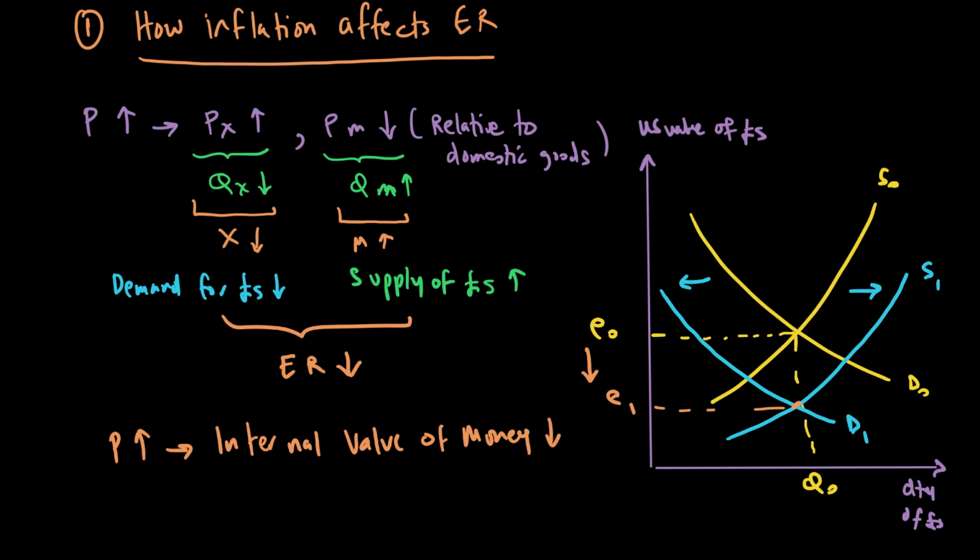But at the same time, because the internal value of money is going down, your exchange rate also goes down, which means your external value of money also falls. So a higher price level leads to a lower internal value of money and therefore a lower external value of money as well, as the exchange rate falls.